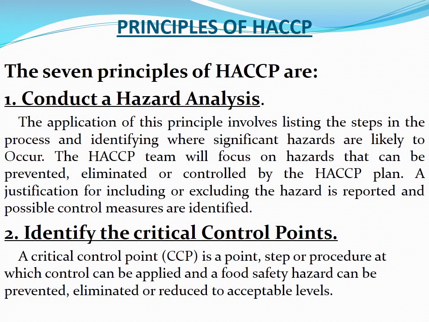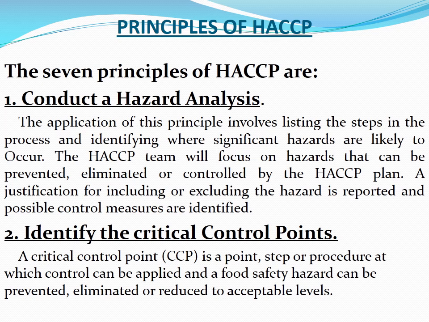Principles of HACCP. The 7 principles of HACCP are: first, conduct a hazard analysis. The application of this principle involves listing the steps in the process and identifying where significant hazards are likely to occur. The HACCP team will focus on hazards that can be prevented, eliminated or controlled by the HACCP plan. A justification for including or excluding the hazard is reported and possible control measures are identified.